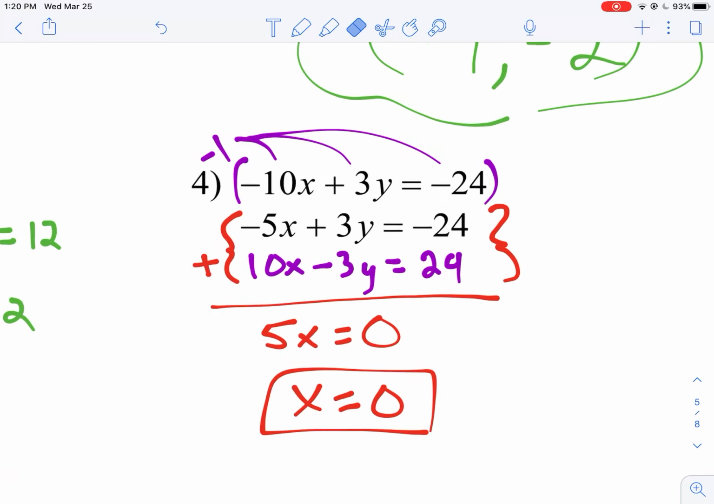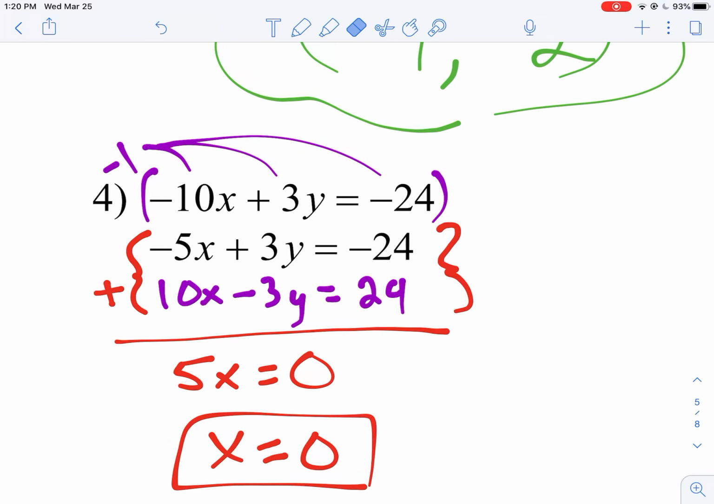It's going to make this next part real easy, because now I'm going to plug in for x. I don't know, choose the bottom one. Why not?